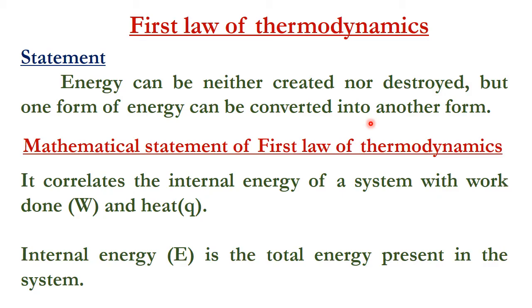For example, heat energy can be converted into electrical energy. In a thermal power plant, they burn coal, and the heat is converted into electrical energy. Similarly, electrical energy can be converted into light energy. So energy cannot be created and cannot be destroyed, but it is possible to convert one form into another. This is the fundamental statement.